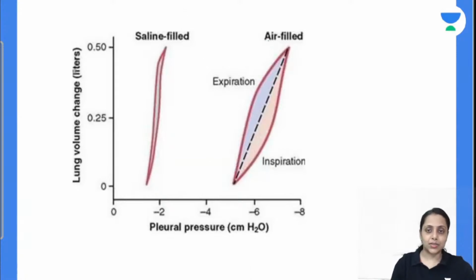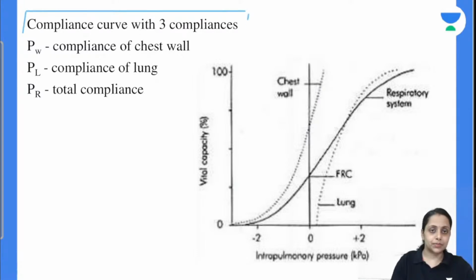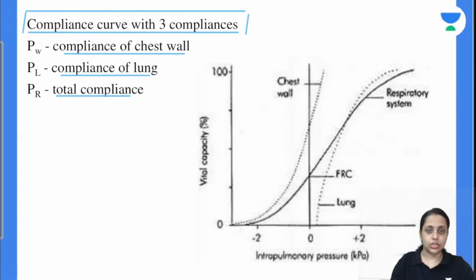this is the diagram. This is the air-filled lung where we are seeing this hysteresis is there, and this is the saline-filled lung where there is no hysteresis. Moving further, this is the compliance curve with free compliance. Compliance of chest wall, compliance of lung, and total compliance.